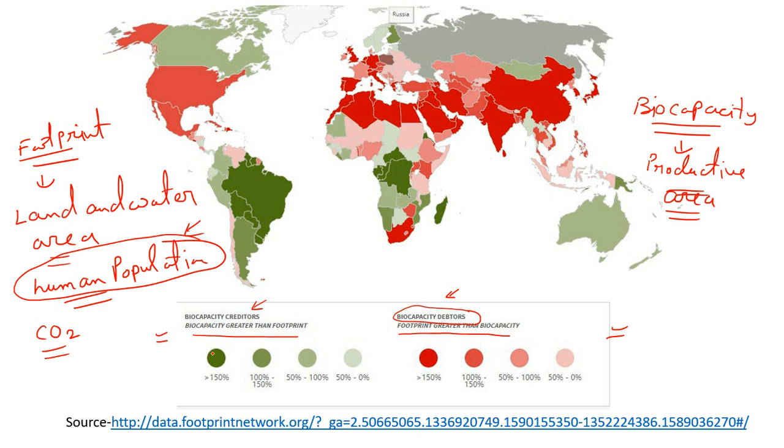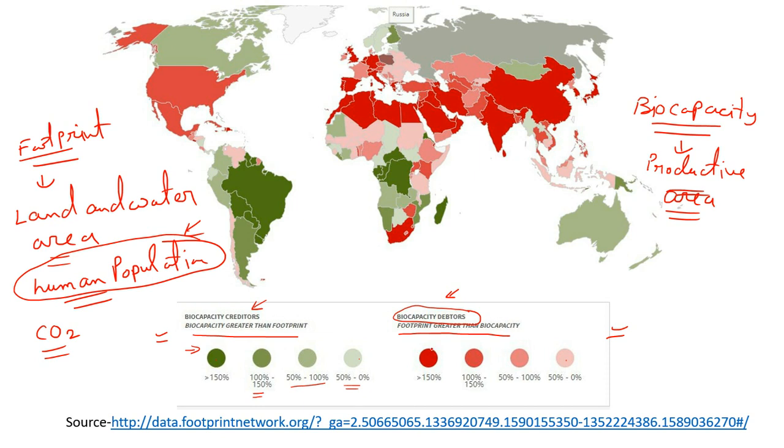If you see, the green color coding is from dark to faint, and again the red is from dark to faint, and it depends upon whether the biocapacity is greater than footprint by more than 150%, in between 100 to 150%, 50 to 100%, or 0 to 50%. Same is the case with red color coding, debtors. If footprint is greater than biocapacity by more than 150%, then dark red has been used.